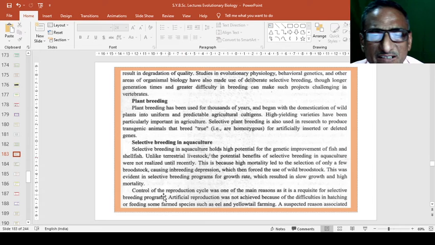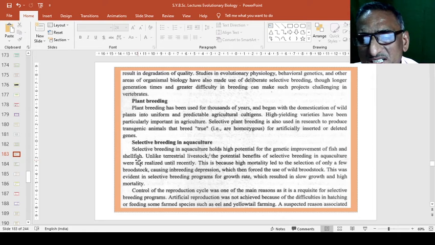Selective breeding in aquaculture holds high potential for the genetic improvement of fish and shellfish. Because in aquaculture these are the two best products, they are taken and used as livestock, and they have potential benefits because they are used as food by many people.